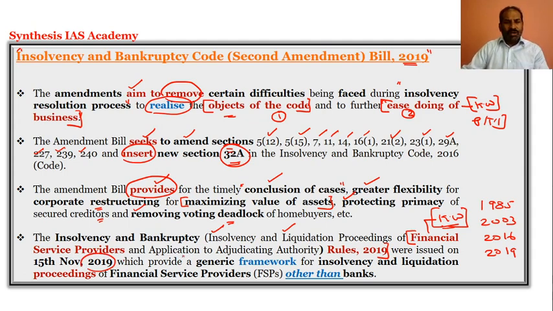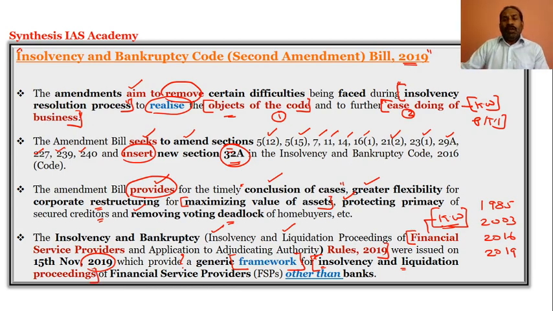Why? Because it provides a framework. The Financial Service Providers Rules 2019, which was issued on 15th November 2019, provides a framework for what? For insolvency and liquidation. Please do understand, it is not for the insolvency resolution process. It is for insolvency and liquidation proceedings.